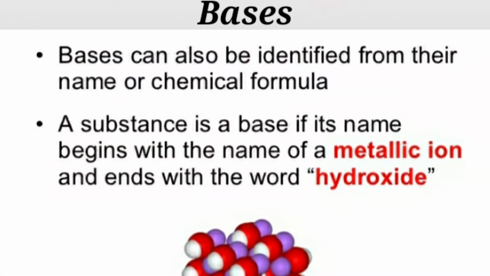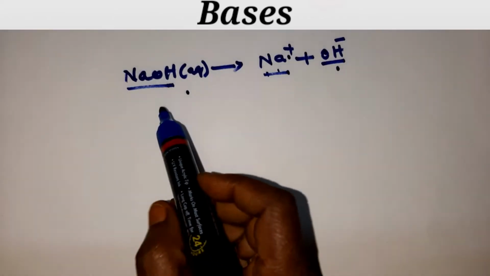You know, children, how bases can be identified from their name or chemical formula. A substance is said to be a base if its name begins with the name of a metallic ion and ends with the word hydroxide. For example, you can take sodium hydroxide.